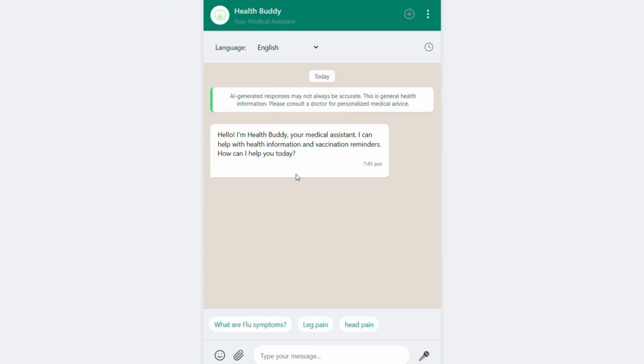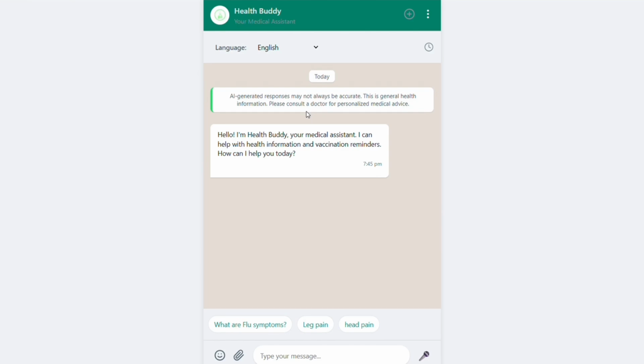Hello, judges. As per the problem statement, we have to build an AI-driven health chatbot. So this is our user-friendly AI-driven health chatbot, which can be used in rural areas so that it can be useful for the medical issues happening in those areas.